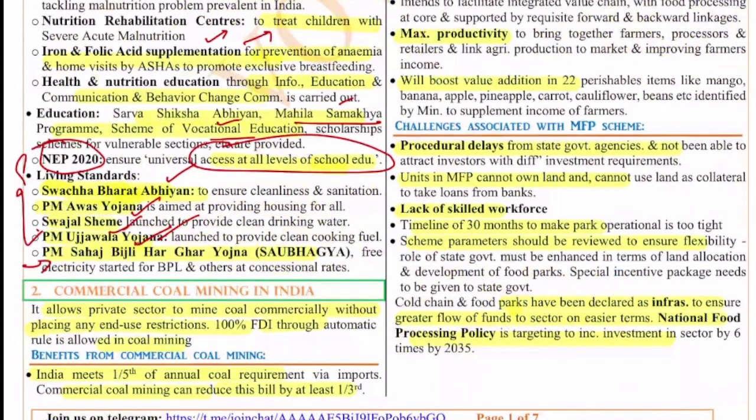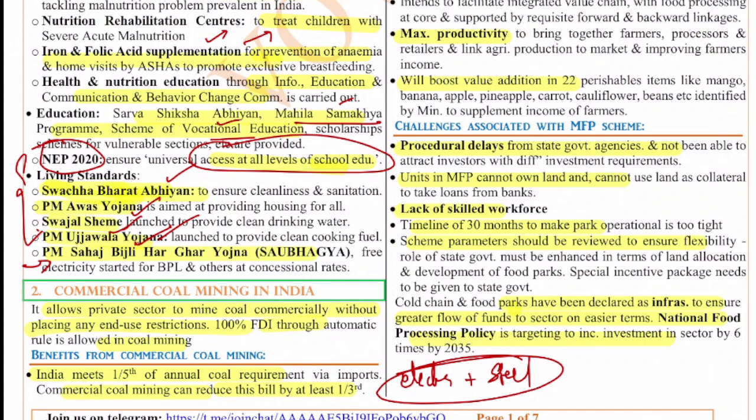Next, the second question is on commercial coal mining in India. Coal is very important for the energy needs of India. Coal is used for electricity, and also for the production of steel and all. So coal is something very important for us. More than 50% of the electricity we are still producing using these coal-based thermal power plants.